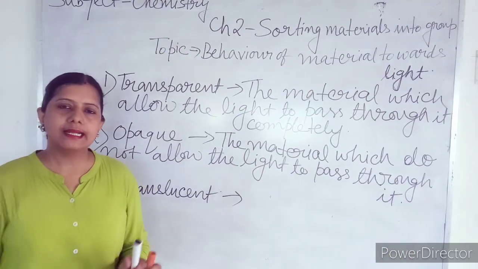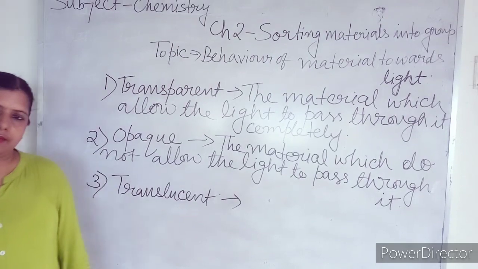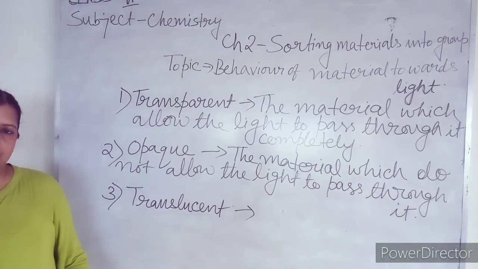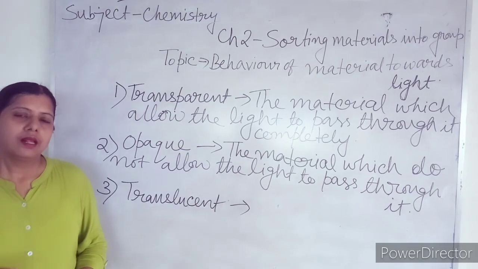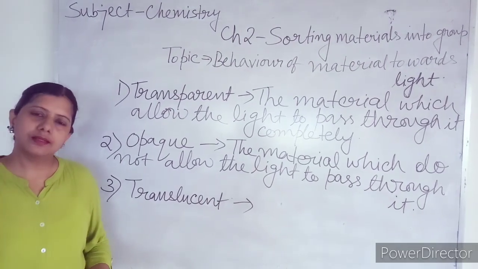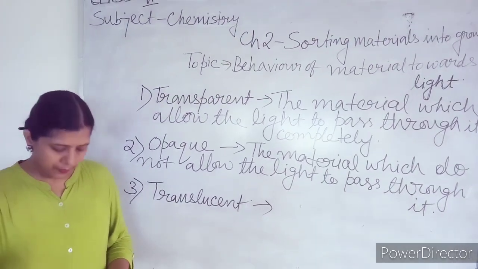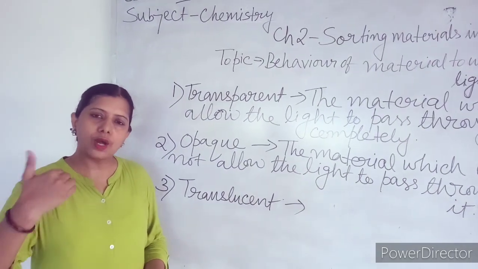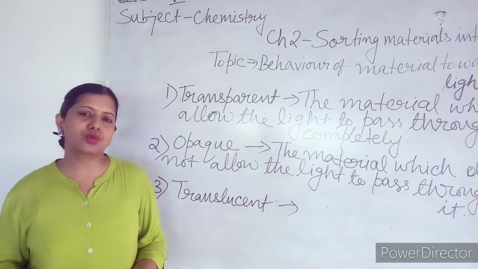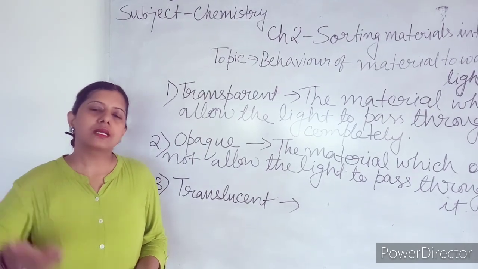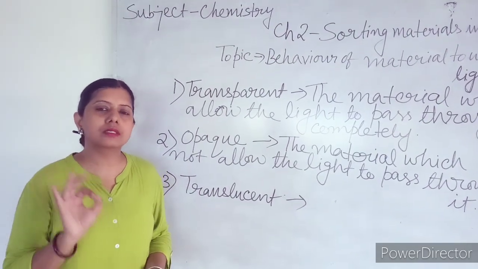Mostly the materials around you are opaque. I am an opaque substance. You are an opaque substance. Wood is opaque. Metals, iron, that is opaque. If light falls on me, it will not pass through me. That means what is behind me, you cannot see it.